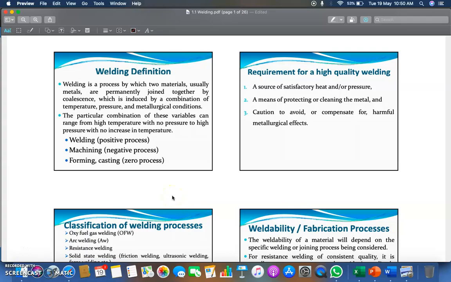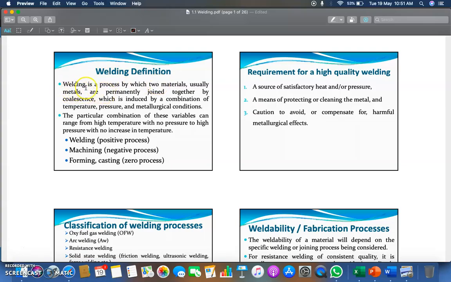Hello friends and my dear students, today we are going to start our new topic of manufacturing processes in the fourth semester of the Rajasthan Technical University curriculum, in which we are going to discuss welding, which is a manufacturing process or conventional manufacturing process. So let's see what the welding definition is.